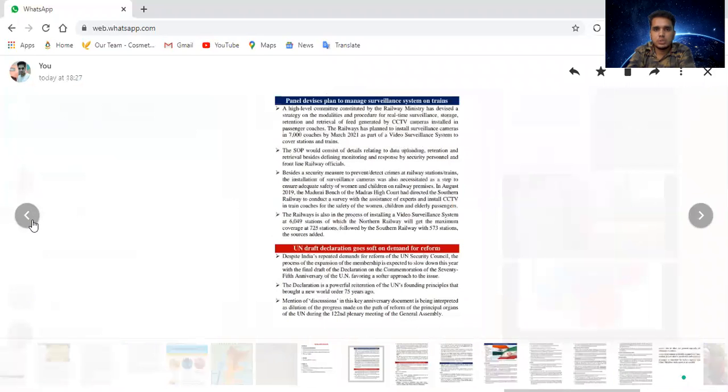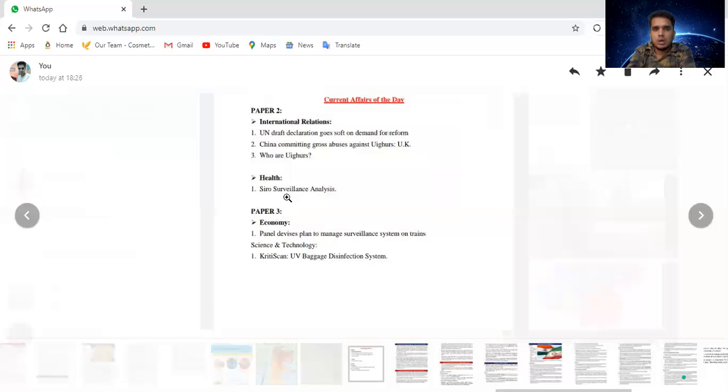We will read the notes in the next class. Serosurveillance basically means the results of COVID-19 for those who have completely recovered. So serosurveillance is for those who have completely recovered from COVID-19.